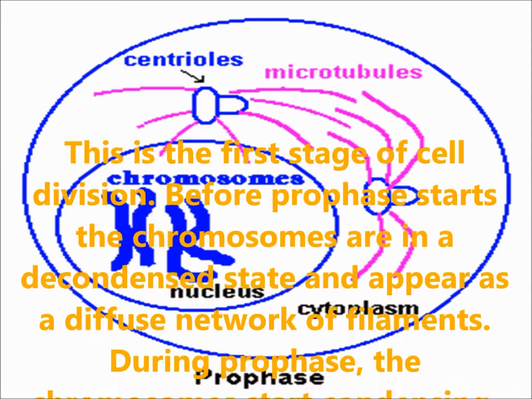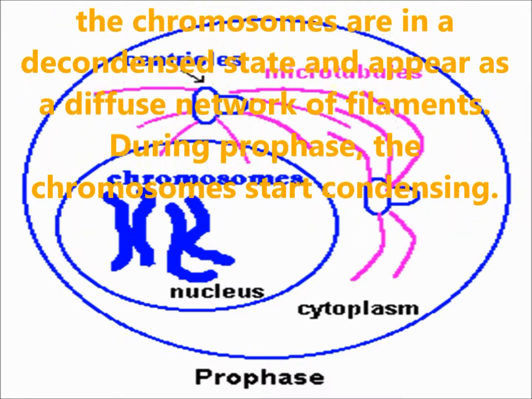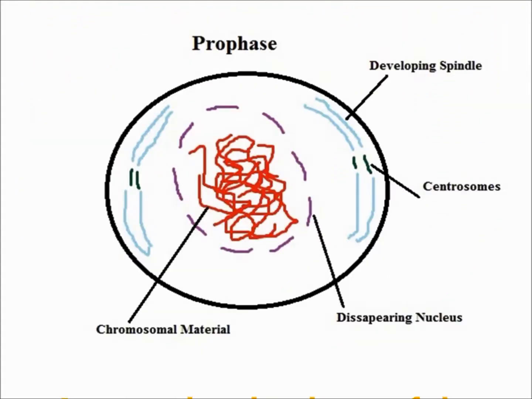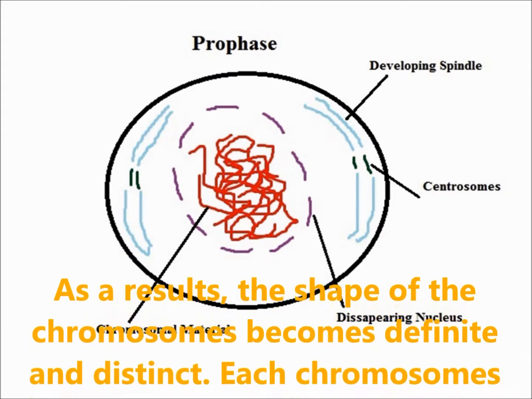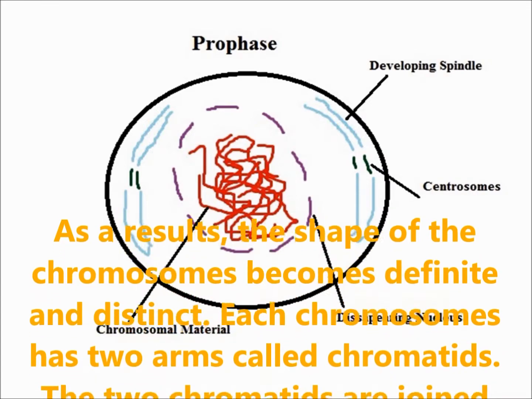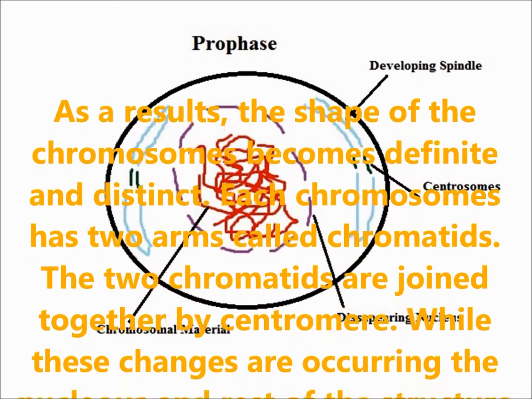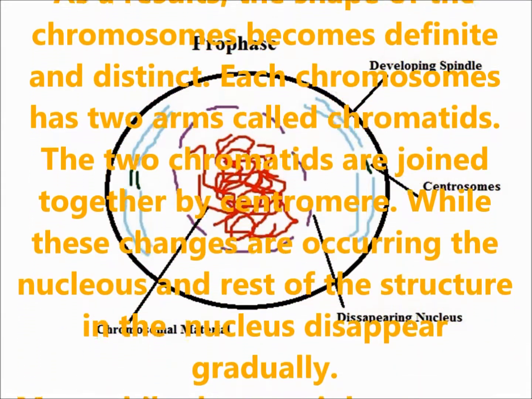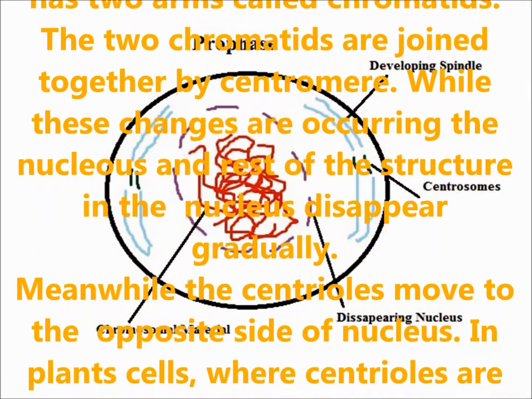Before prophase starts, the chromosomes are in a decondensed state and appear as a diffused network of filaments. During prophase, the chromosomes start condensing. As a result, the shape of chromosomes becomes definite and distinct. Each chromosome has two arms called chromatids. The two chromatids are joined together by a centromere. While these changes are occurring, the nucleolus and the rest of the structures in the nucleus disappear gradually.